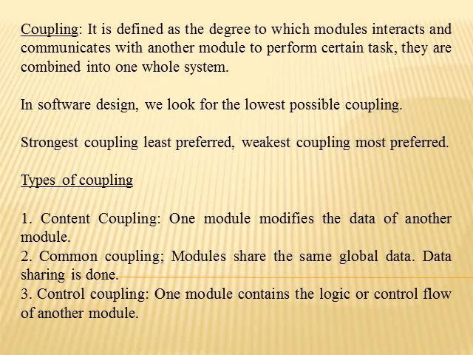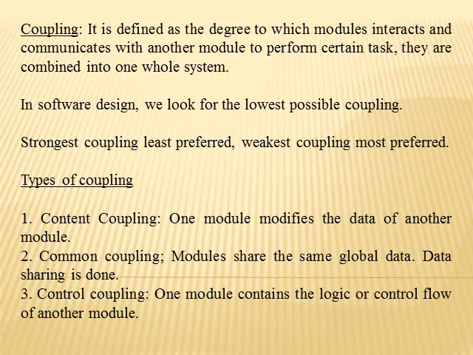Next is coupling. Coupling is defined as the degree of interdependence of modules with one another. It is not functional dependence; the whole system gets coupled with the other modules. It is the interdependence between the modules. Low coupling is good in software.